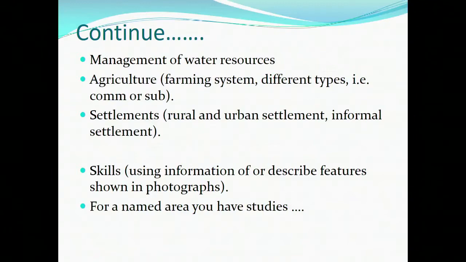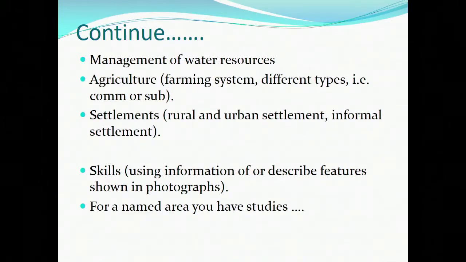The settlements that we have here are reflected in the rural and the urban settlement. For example, it has to do with the layout of our rural and urban settlements, how they developed, how they are being sustained, and how a rural or urban settlement developed into an informal settlement, and why they have to develop into informal settlements.